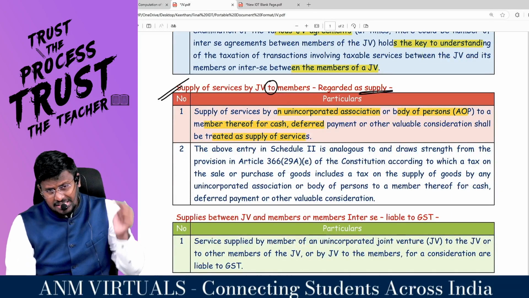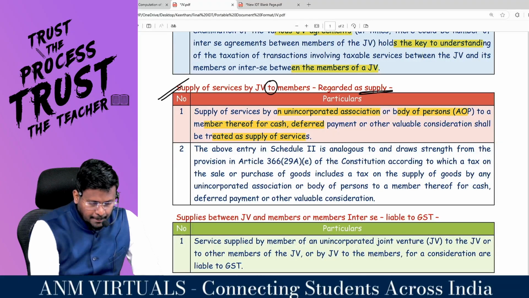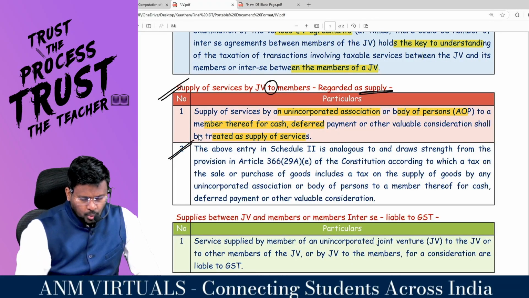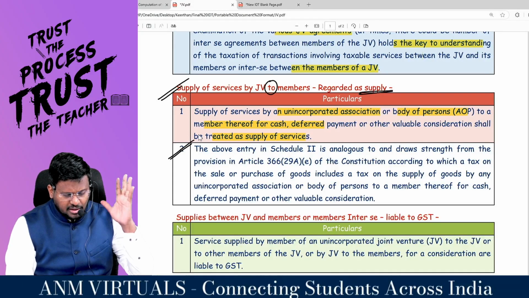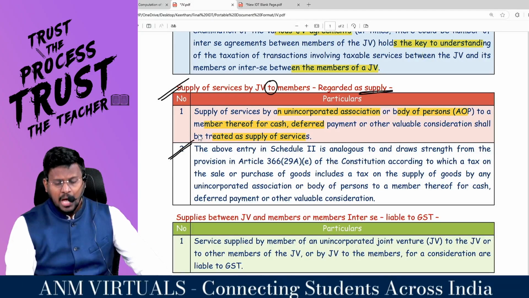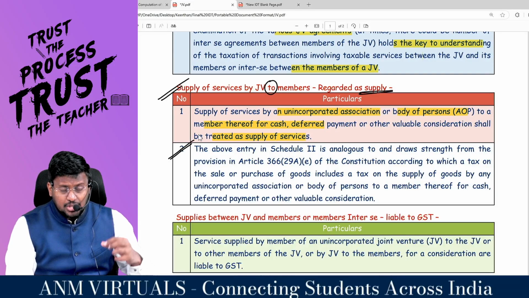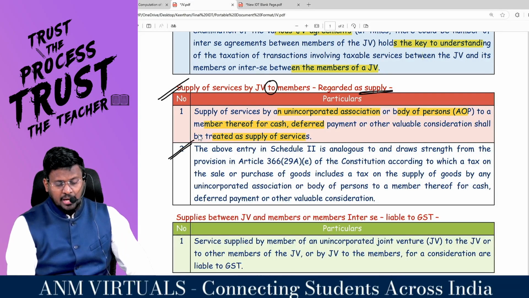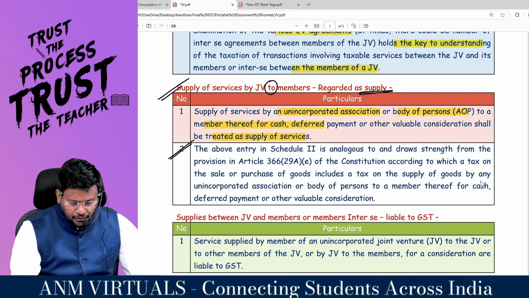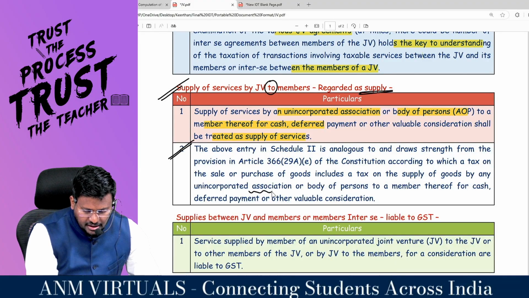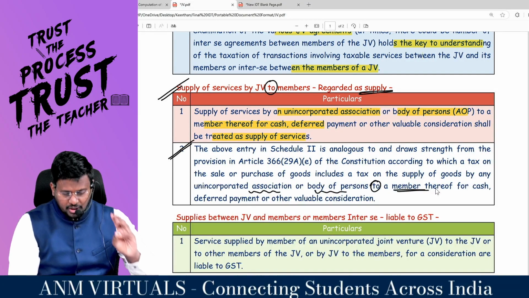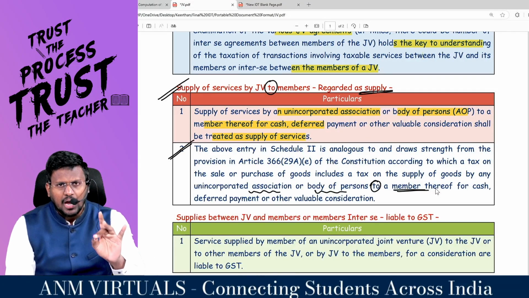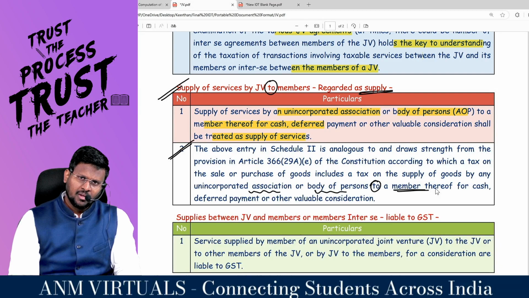Now the circular is taking some support. The above entry in schedule 2 is analogous to, and draws strength from, the provisions of Article 366 of the Constitution, according to which a tax on sale or purchase of goods includes a tax on supply of goods by any unincorporated association or body of persons to a member thereof for cash, deferred payment, or other valuable consideration.